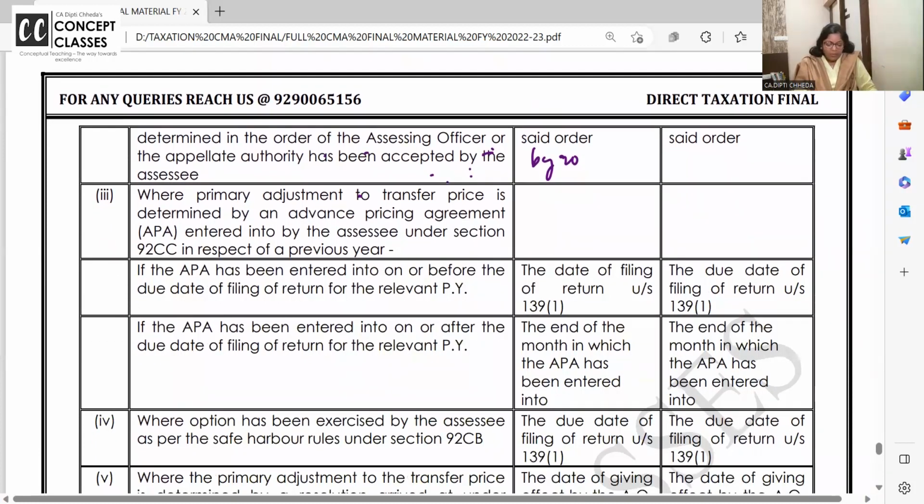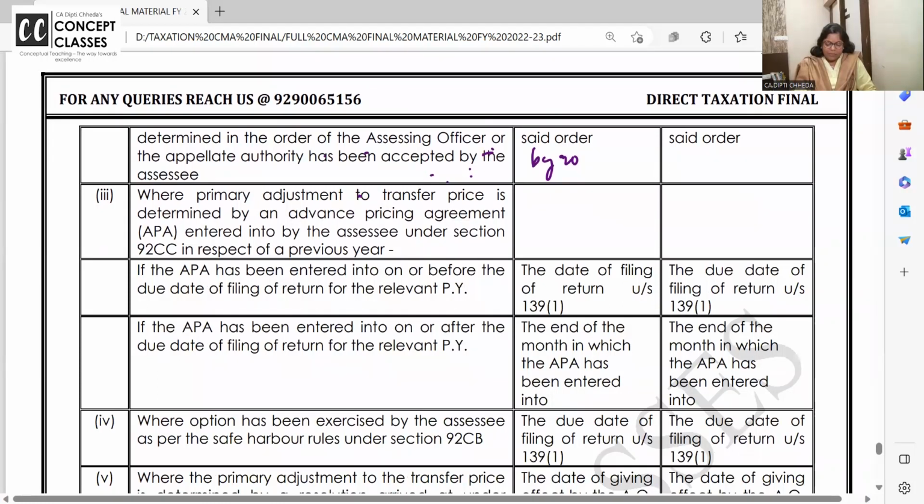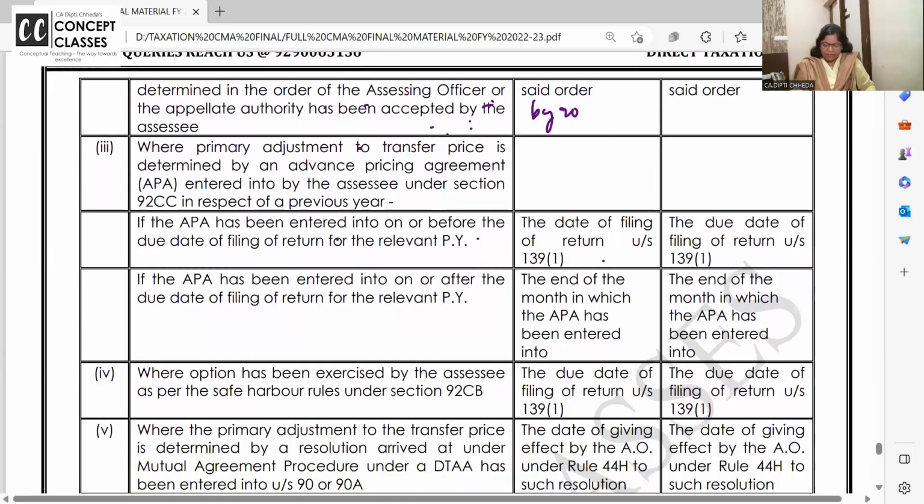Next, when primary adjustment is done by advance pricing agreement, and if the advance pricing agreement is entered into before the due date of filing the return. Advance pricing is entered into in 23-24; for 25-26 the due date has not yet ended. So wherever you file the return, within 90 days bring the money, or from the same day interest will start.